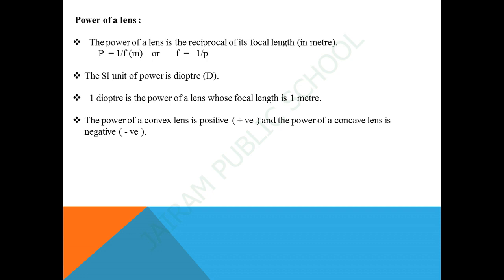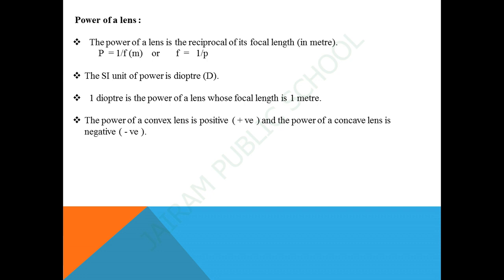The degree of convergence or divergence of light rays achieved by a lens is expressed in terms of power. The power of a lens is defined as the reciprocal of its focal length. It is represented by letter P, and the power P of a lens of focal length f is given by P equals 1 by f.